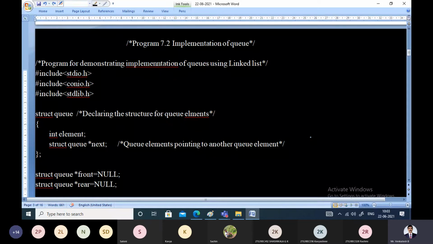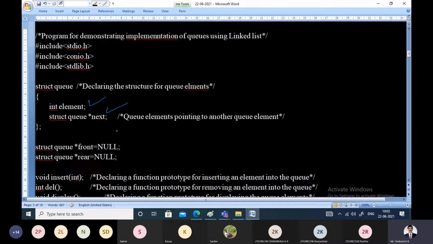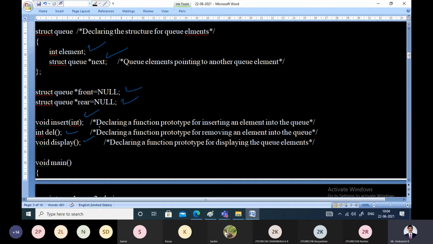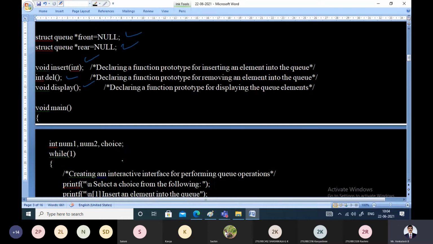Right. So the structure element, as usual, as we know, every node of a queue element will consist of two parts: the element part and the next part. Element will contain the actual data, next will contain the pointer to the next node. So declare the two pointers, front and rear, and make them point to null, because we are beginning with the assumption that front and rear both are pointing to null. And these are the prototypes for different functions we use in our program.